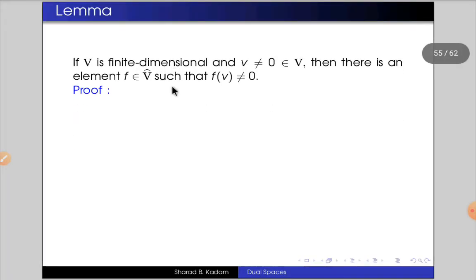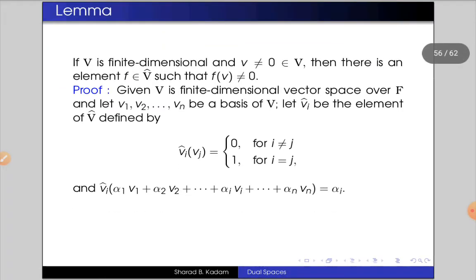So we begin with the proof. We are given V is a finite dimensional vector space over the field F. That means its basis will have a finite number of vectors.